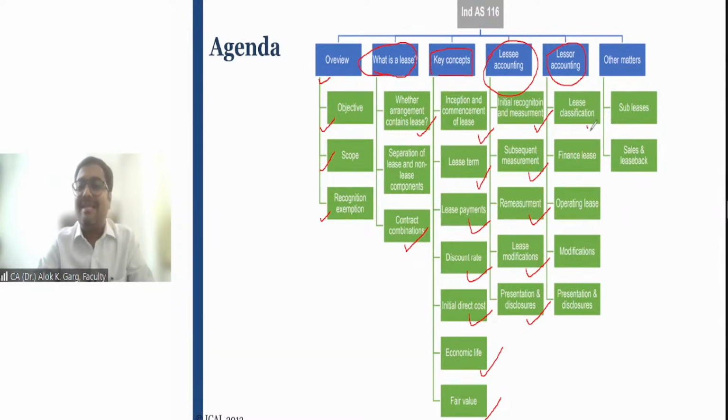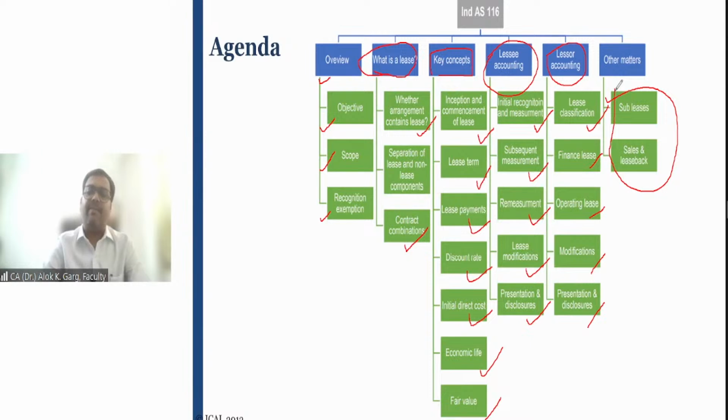Then lease classification we will be discussing in case of lessor accounting. In case of lessor accounting, the concept of operating lease and financial lease is there. But in case of lessee accounting, there is no concept of operating lease and finance lease. There is only a single lease model, right? Modification we will be covering here also, and presentation and disclosure. Then in other matters, we will be discussing the sublease and sale and lease back.